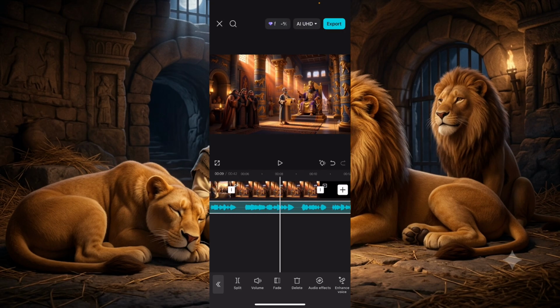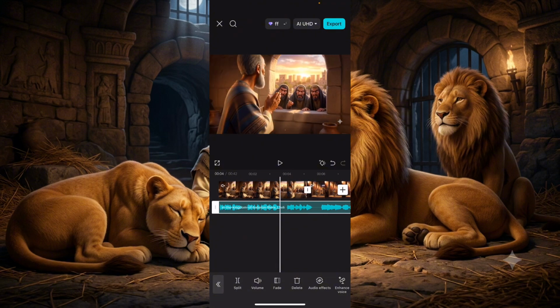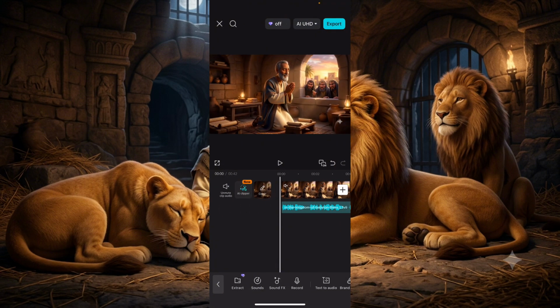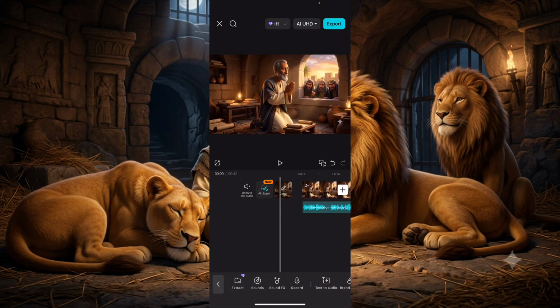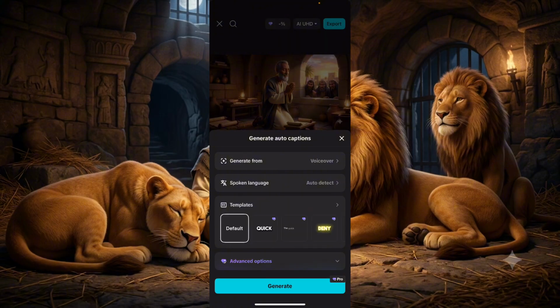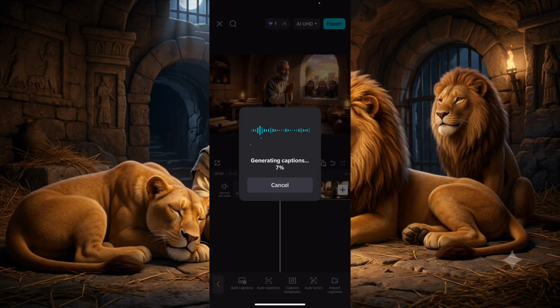So let's increase the volume and align them. Then once you are done aligning, the next thing you will do is add in your auto captions to it. You remove the CapCut logo. Once you are done with the alignment, make sure what is being said is aligned with the video. Then all you need to do is look for auto caption. So we are going to look for auto caption. This is captions. Then we are going to generate the caption that we are going to use.